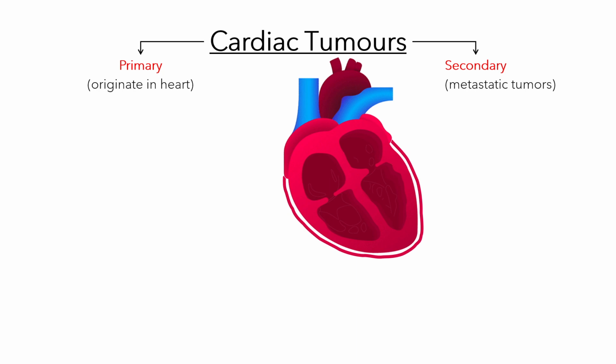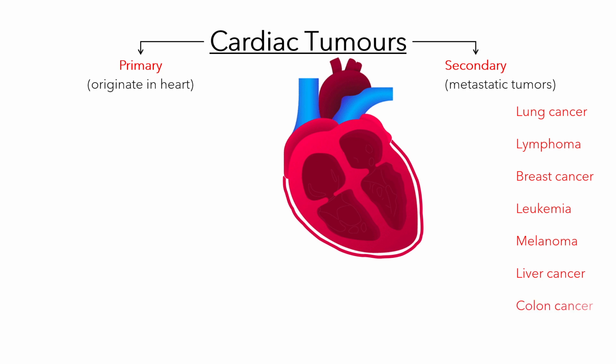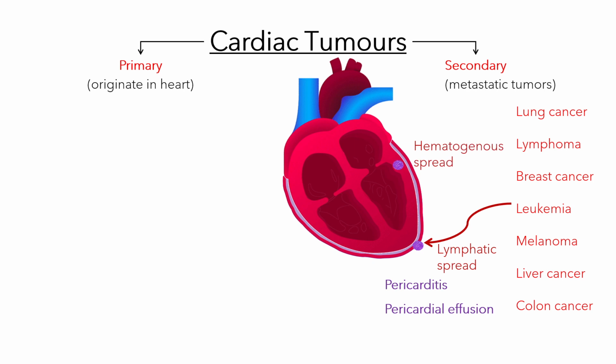They're most commonly metastasized from other cancers, such as lung cancer, lymphoma, or cancer of the lymphatic system, breast cancer, leukemia or blood cell cancer, melanoma or skin cancer, liver cancer or hepatocellular carcinoma, and colon cancer. These tumors typically spread to the heart through the lymphatic system, affecting the pericardium. This can cause pericarditis, which is inflammation of the pericardium, and pericardial effusion or fluid buildup in the pericardial cavity. While it's less common, cancer can also spread to the myocardium through the bloodstream.